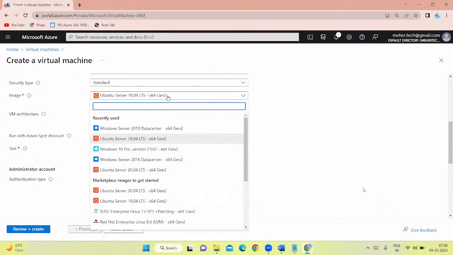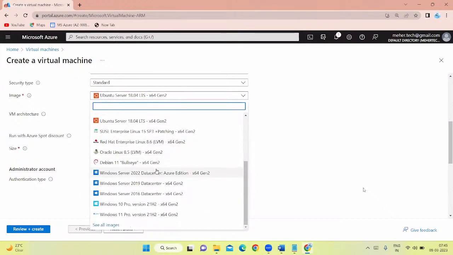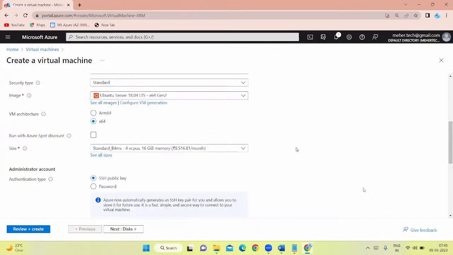Here also we have multiple versions. You can take 18.04, you can take 20.04 LTS, x64 generation 2. You can take SUSE Enterprise Linux, Oracle Linux, Red Hat Enterprise Linux. Multiple Linux operating systems are there. I'm just going with Ubuntu here.